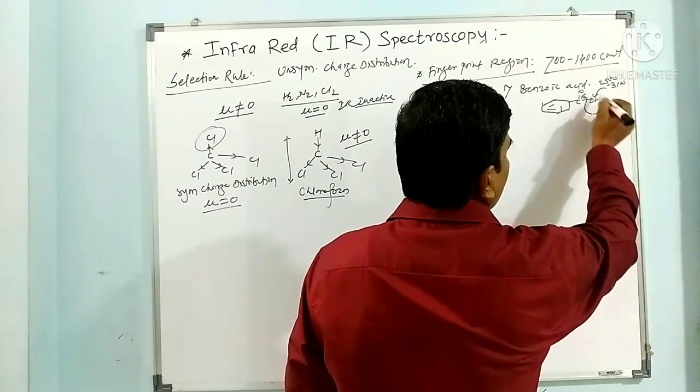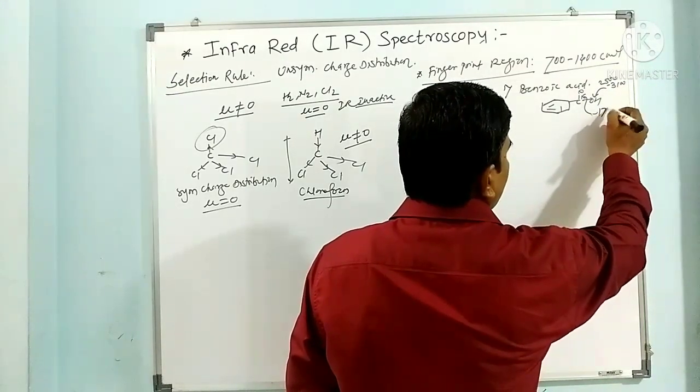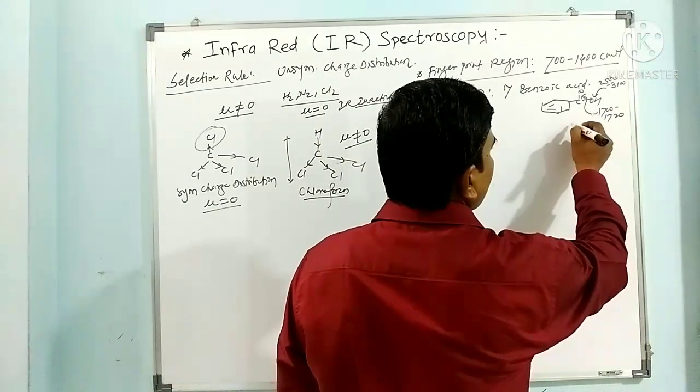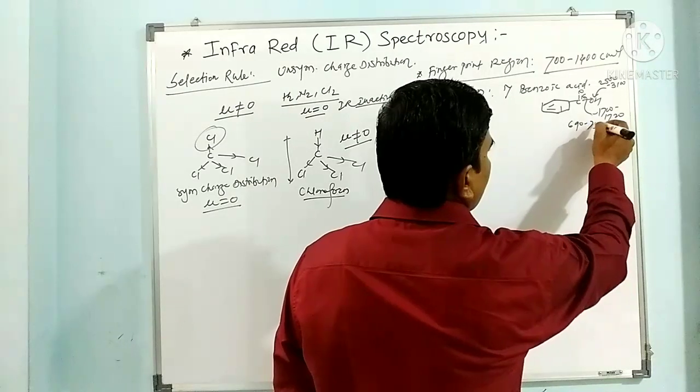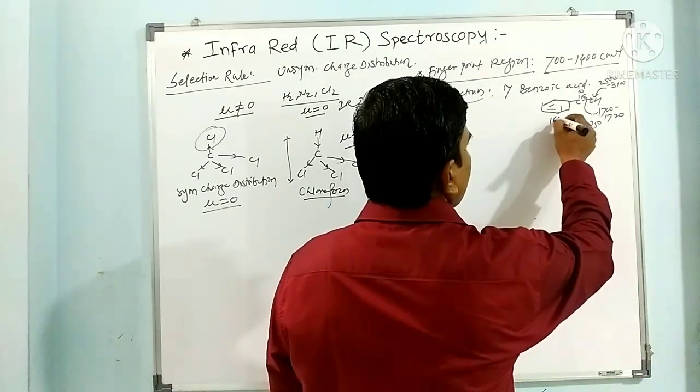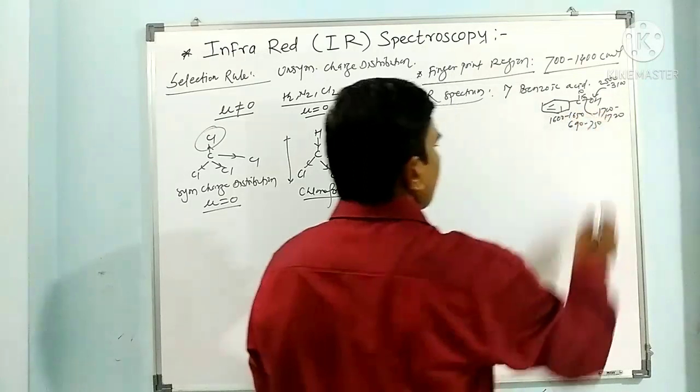The carbonyl stretching frequency is around 1700 to 1720. The monosubstituted bending frequency is 690, 750. The C=C stretching is around 1600 to 1650.